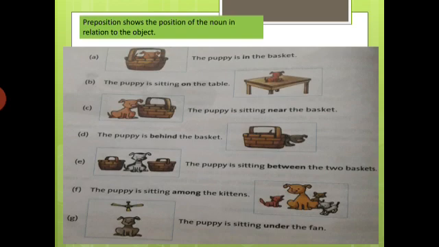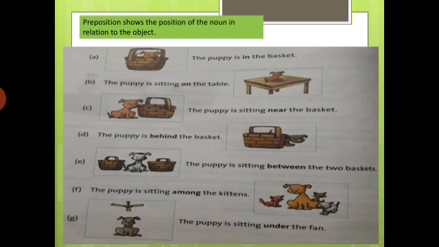Okay. See the F1. Where is the puppy? The puppy is sitting among the kittens. Okay, there are more than two. There are more than two kittens. That's why when we want to show things, more than two things, at that time we use among. What do we use there? Among. The puppy is sitting among the kittens.